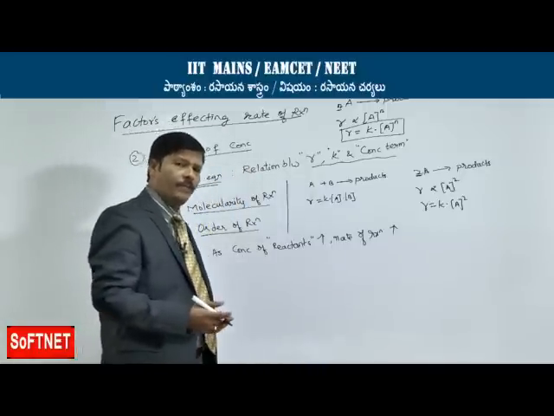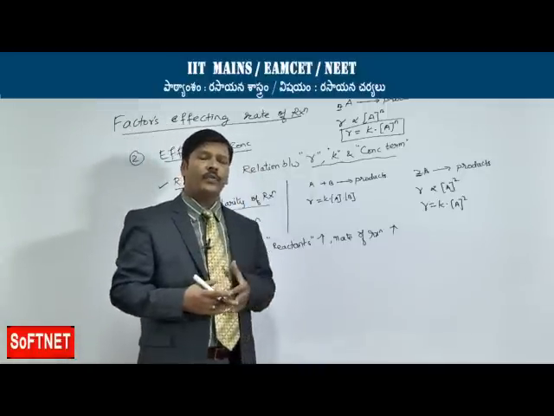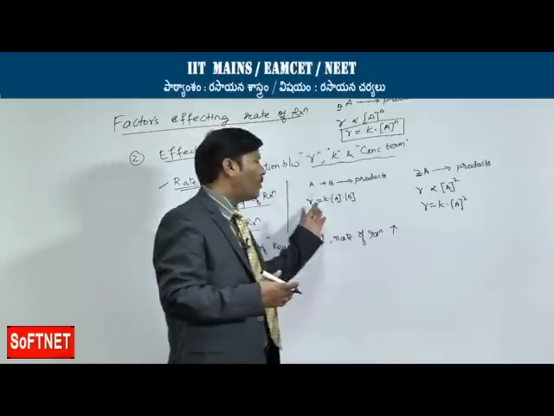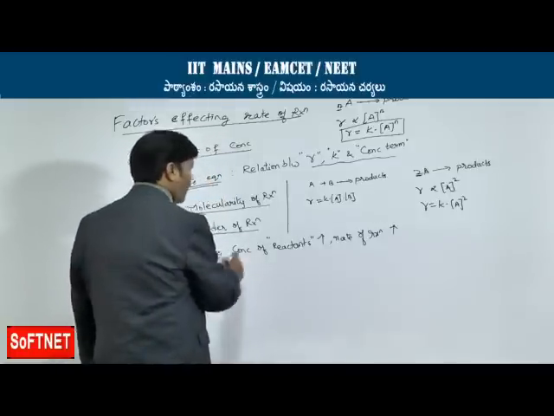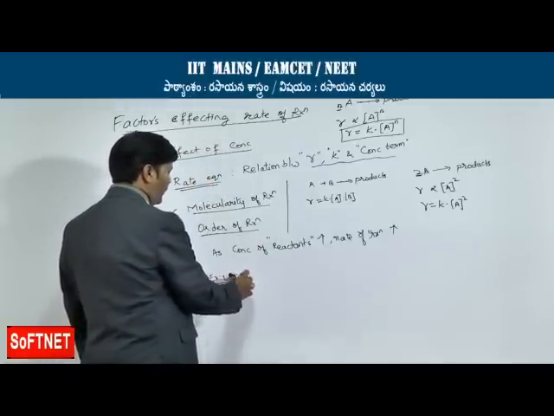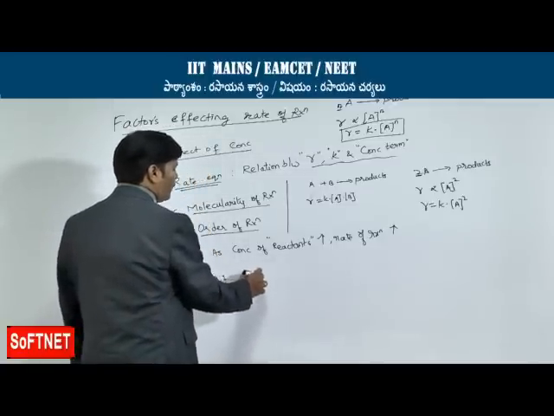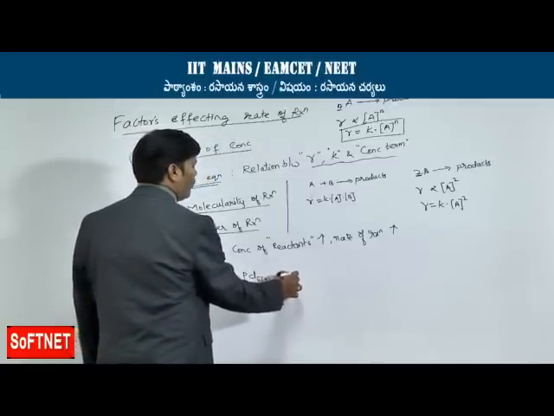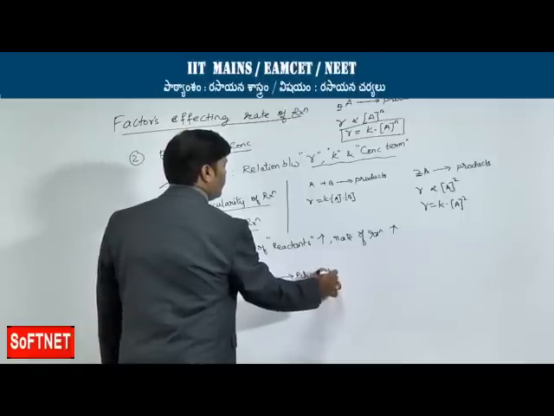In this way, whatever illustrative examples you take, you can formulate them in the form of a rate equation. Suppose I take one more live example: decomposition of PCl5, phosphorus pentachloride. Take the phosphorus pentachloride gas, it decomposes to give PCl3 plus Cl2.